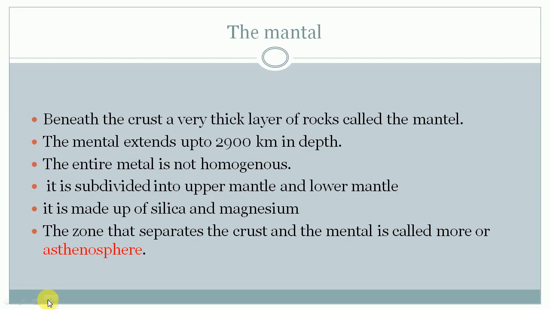Now one more thing to remember is the uppermost layer, that is crust, and beneath the crust this mantle is found, and the zone that separates the crust and the mantle is called asthenosphere. So the zone that separates the crust and the mantle layer is called asthenosphere.